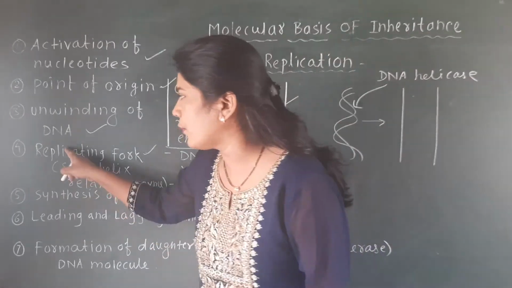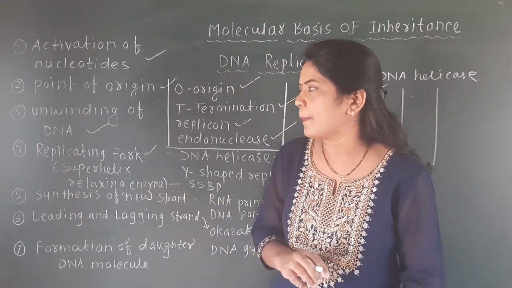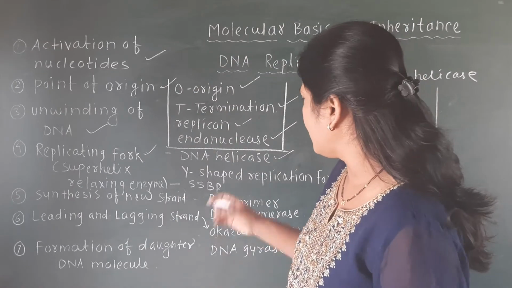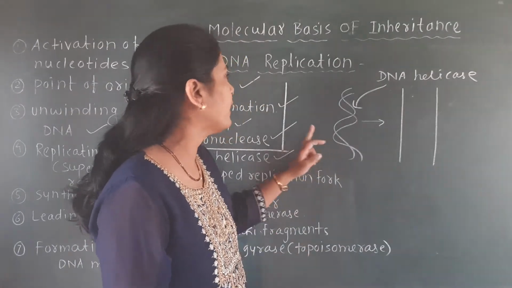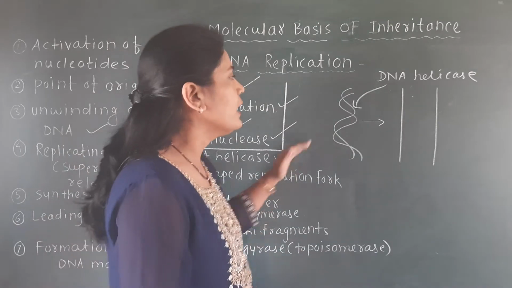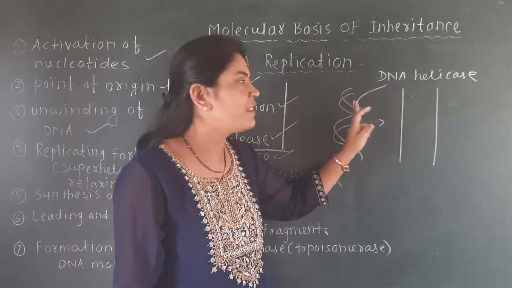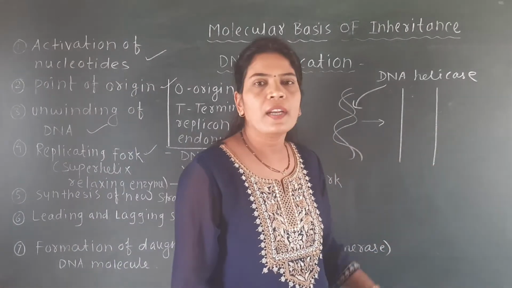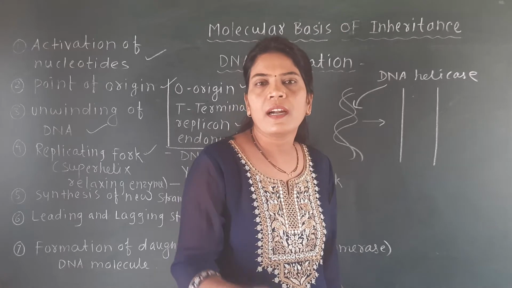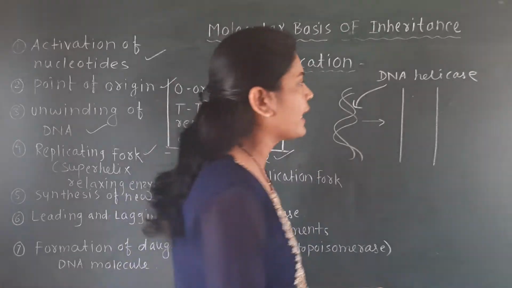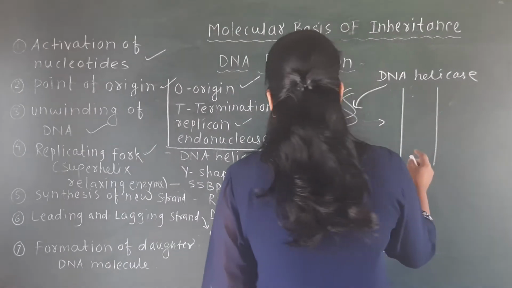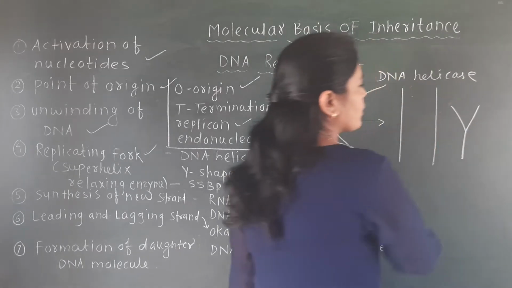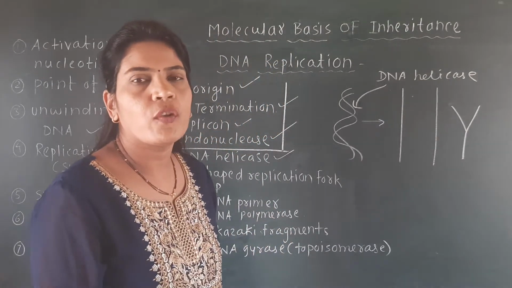The next point, the fourth point, is the replicating fork. What does replicating fork mean? Here I am going to repeat the same point: in the unwinding of DNA, the DNA helicase enzyme is responsible for unwinding, due to which the DNA strands get unwound. After unwinding, the DNA looks like a replicating fork, or a Y-shaped structure. Such a structure you will find during the process of replication.